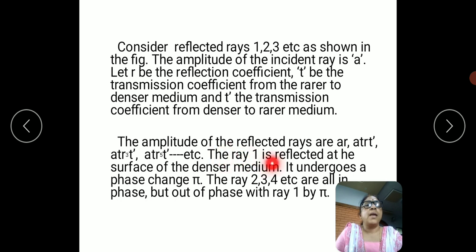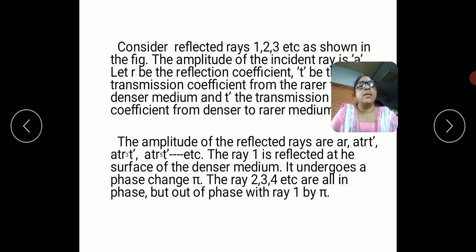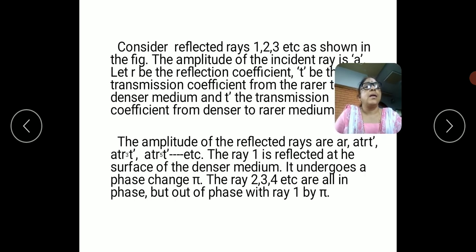So ray 1 is reflected at the surface of the denser medium, and it undergoes a phase change of π. Rays 2, 3, 4, etc. are all in phase, and they are out of phase with ray 1 by π because they are reflected from the denser medium.